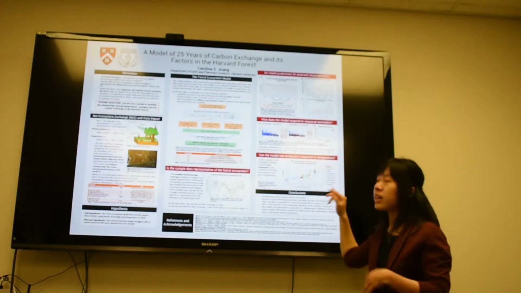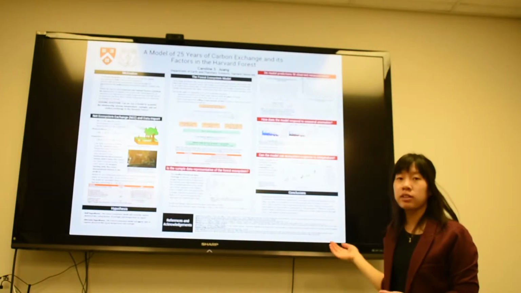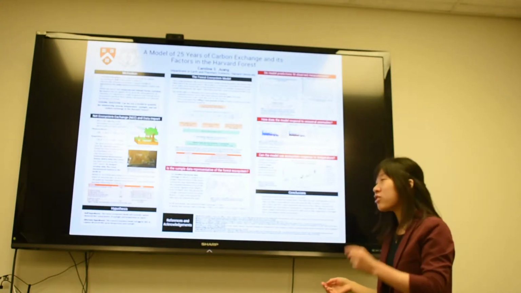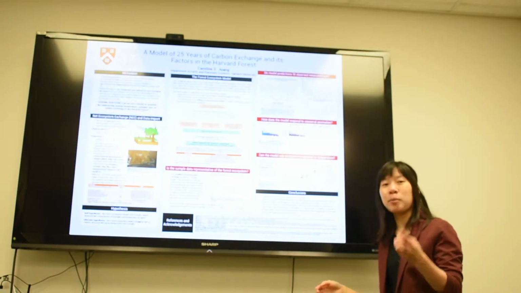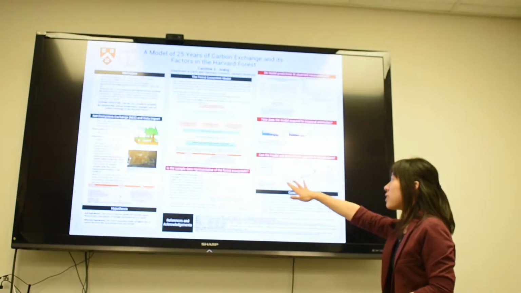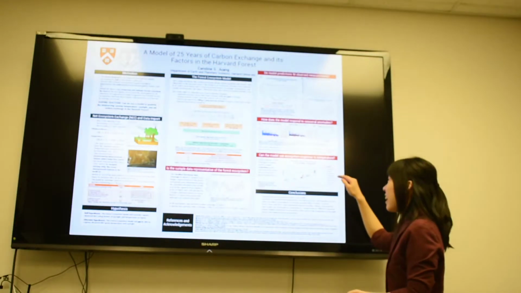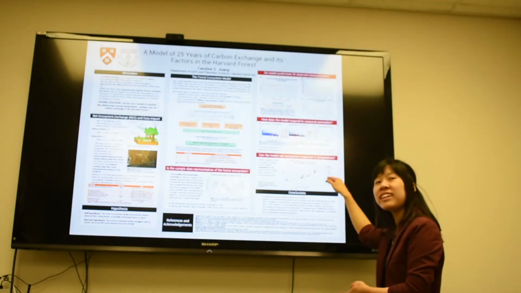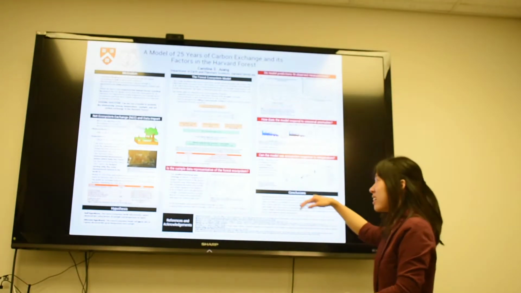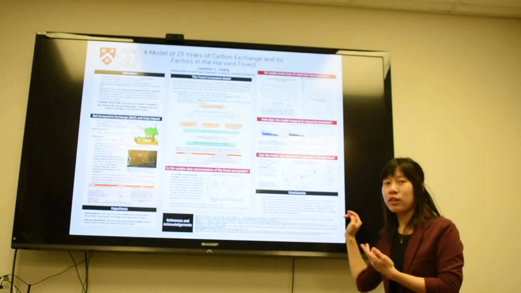Finally, I wanted to look at, can the model see ecosystem response to temperature? And it was interesting because the model can, especially by season. And what we saw here in this graph is that respiration differs between different seasons, and also respiration occurs more in the winter and the spring than in summer and early fall.